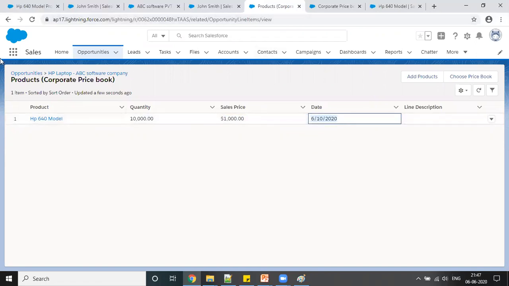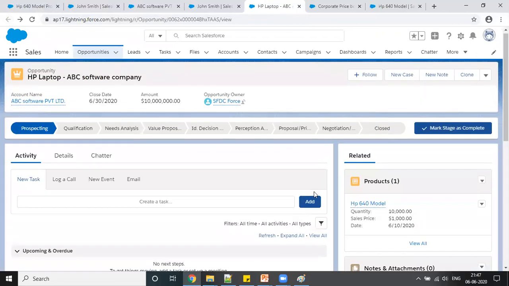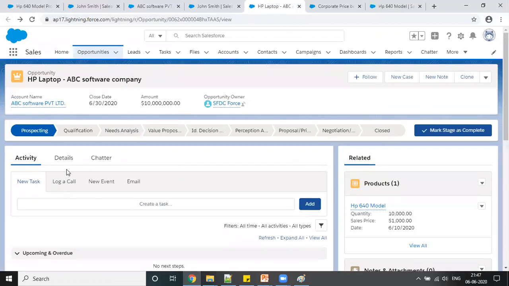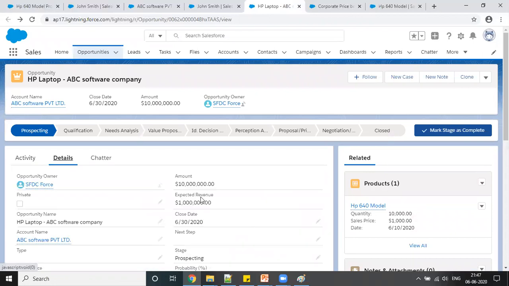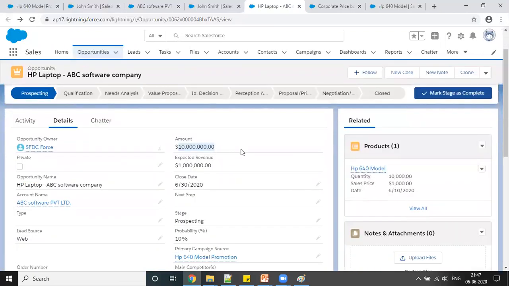Now let's go to our opportunity again, and you can see the product listed here. One thing you will notice: I did not give this amount here, right? When I created the opportunity, I did not mention this amount, but you can see the amount got calculated automatically, and expected revenue got calculated automatically, based on this quantity and this sales price.